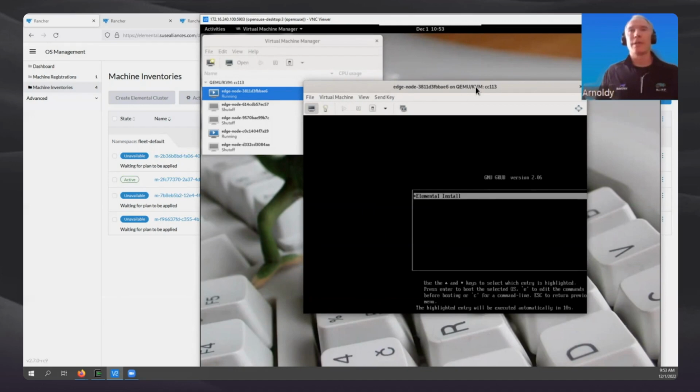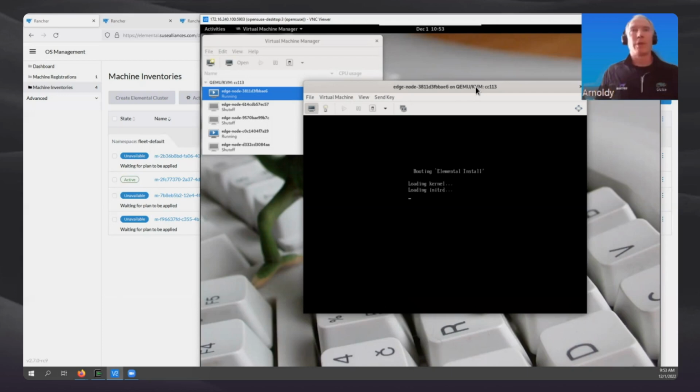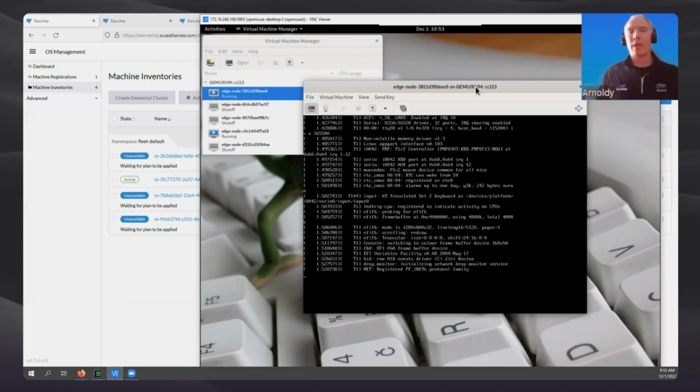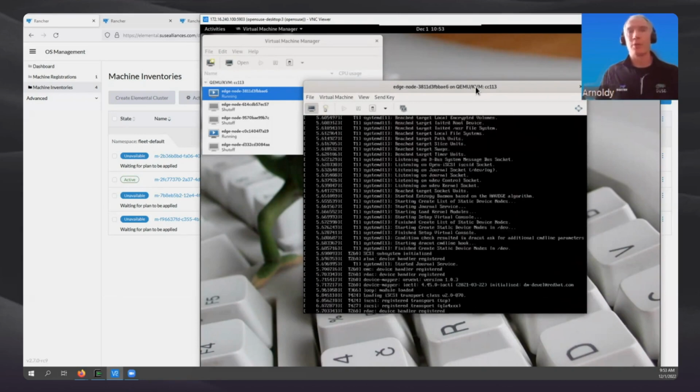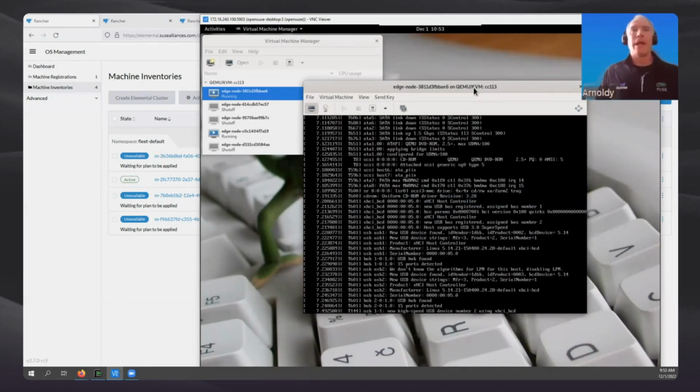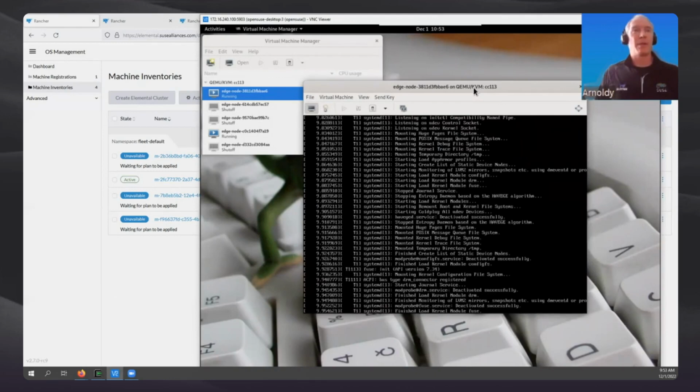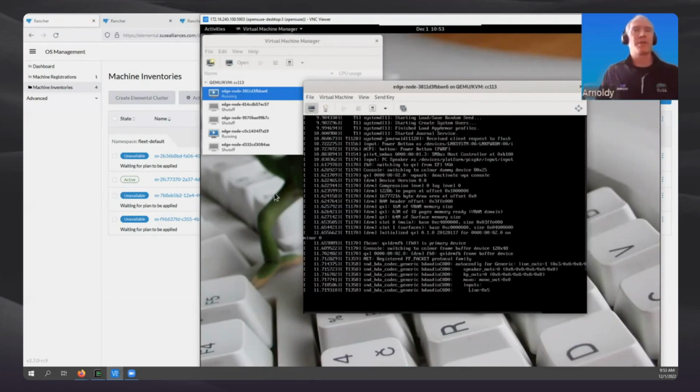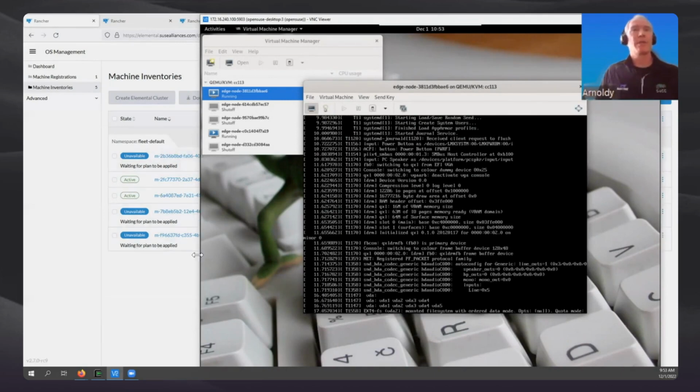Now I'm showing the console of this unit just so we can watch the install happen, just so I can make for a very exciting demonstration here. But what I want to emphasize here is that this is a 100% hands-off provisioning. So there's no monitor or keyboard required for this. As this unit boots up, it's going to come up on the network, and it's going to register itself with Rancher server in this machine inventory. So I see I have 4, and actually that just happened.